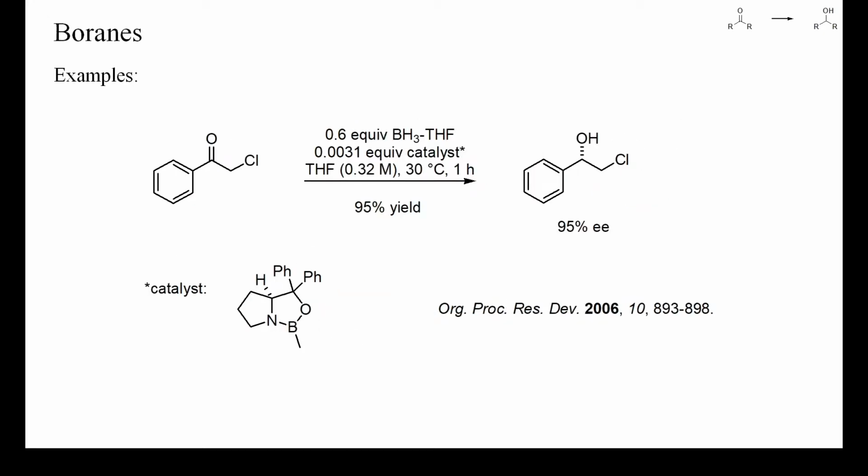This is an example of an enantioselective reduction of a base labile ketone with the aid of an oxazoborolidine. Here, the reaction conditions were optimized and the amount of catalyst could be lowered to 0.3% and the amount of borane to only 0.6 equivalents. Still, at 30 degrees Celsius, the reduction was complete after only 1 hour, despite the small amount of catalyst. Thus, most of the reported procedures with 10% of oxazoborolidine will probably also give good results with much less catalyst.